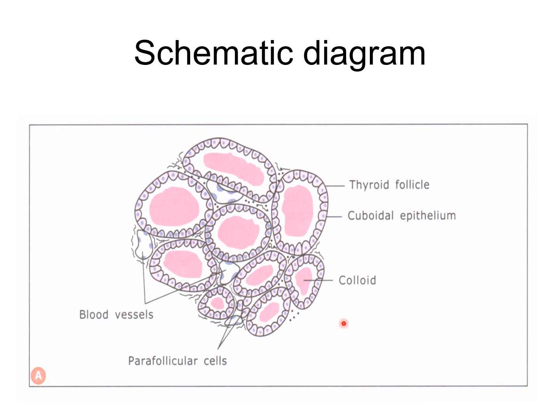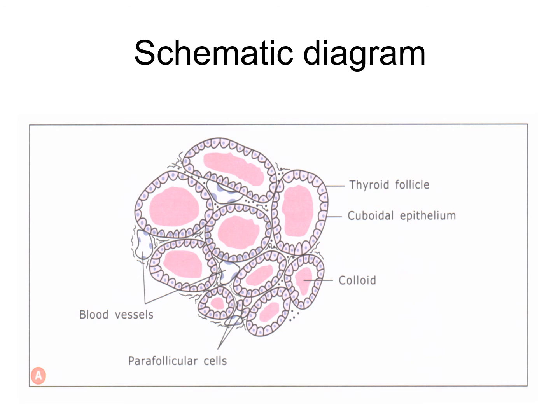Now the second type of cells are the parafollicular cells or the C cells. They are also called the clear cells or the light cells. C cells share features of the APUD cell system and derive from neural crest cells. The cells are polyhedral with oval eccentric nuclei. Typically they lie between the follicular cells and their basement membrane. Many however lie between adjoining follicular cells, but they do not reach the lumen, and may also lie in the connective tissue between the follicles.